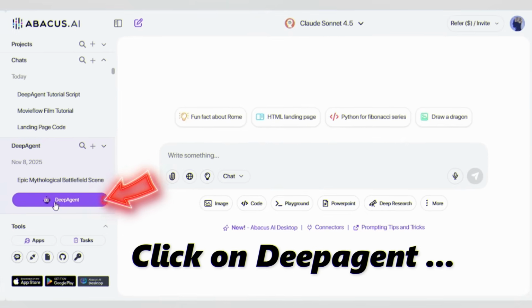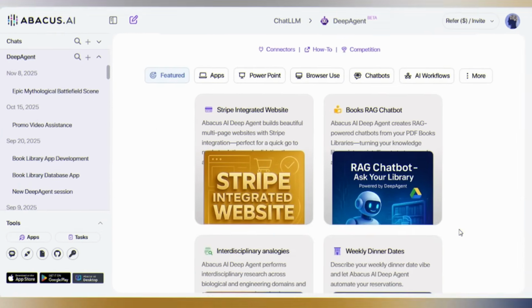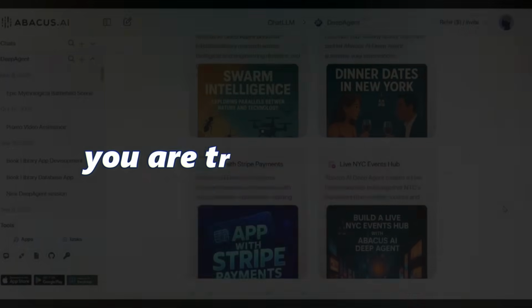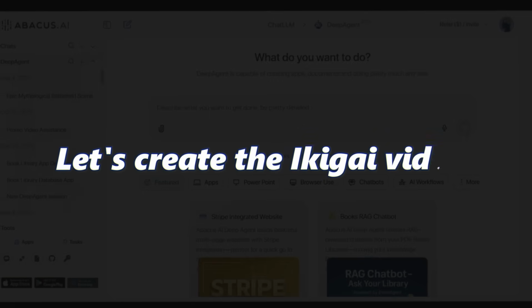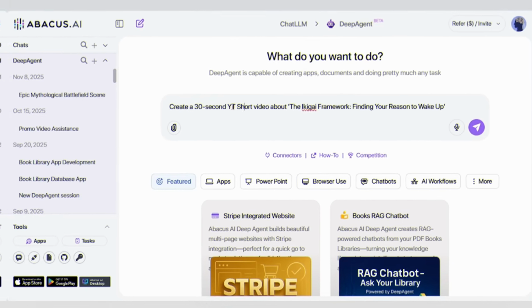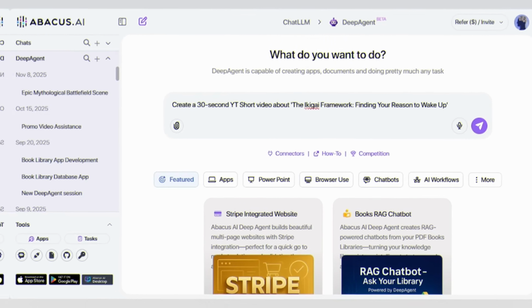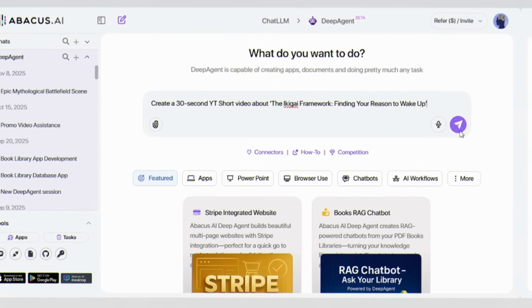Now, here's what makes Deepagent different from every other AI tool. It doesn't just generate content. It understands what you're trying to create. Now let's create something incredible, just like that Ikigai video you watched. Type, create a 30-second YouTube short video about the Ikigai framework, finding your reason to wake up. Just a simple line and click on Generate.